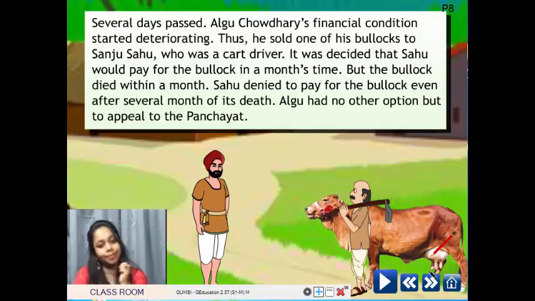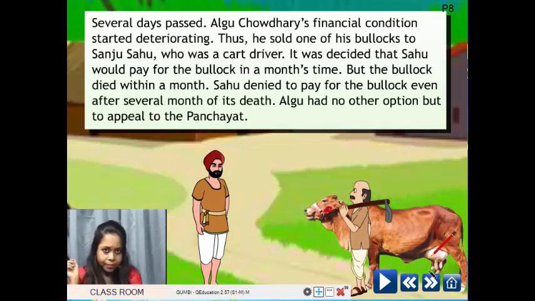So now students, so far you learnt the first part of the story. What was the first part? That was when Juman Sheikh had a problem with his aunt. Algu Chaudhary was made the punch and Algu Chaudhary says Juman has to pay her an allowance. And so they have become enemies now. They don't like each other. They're not good friends anymore. So this is the next part.